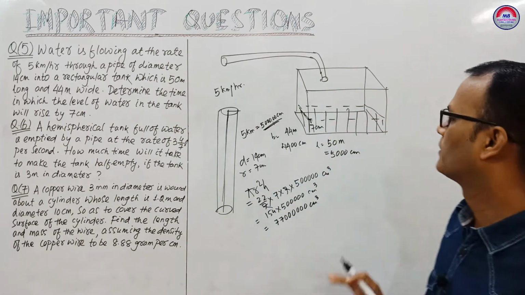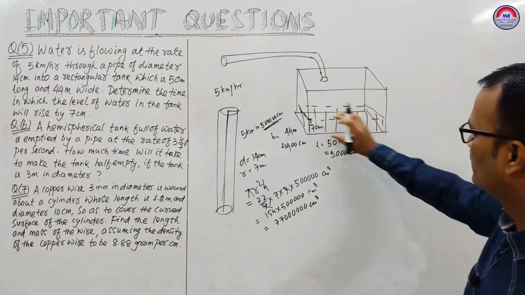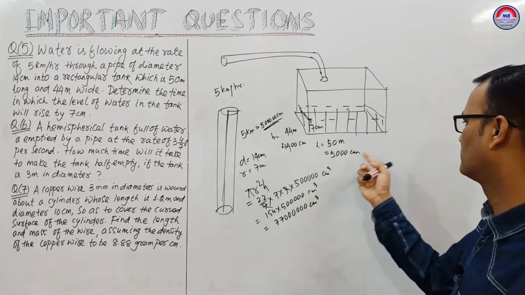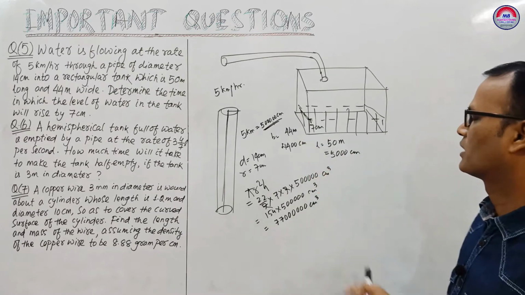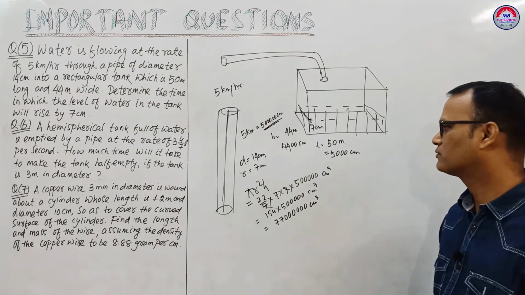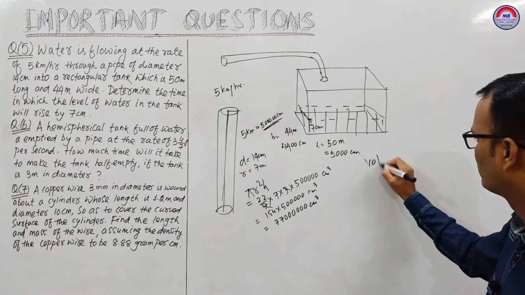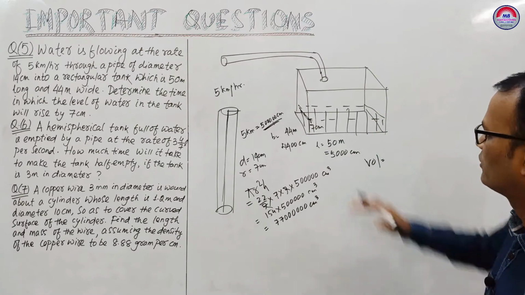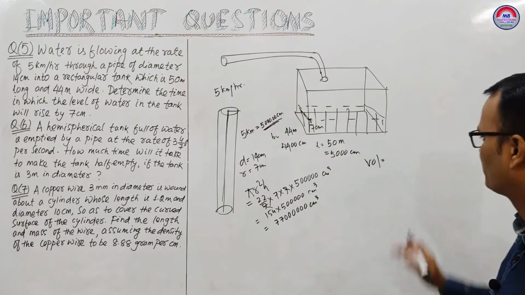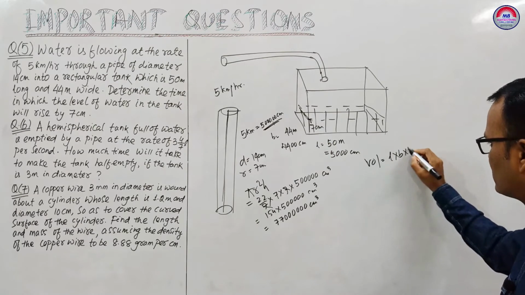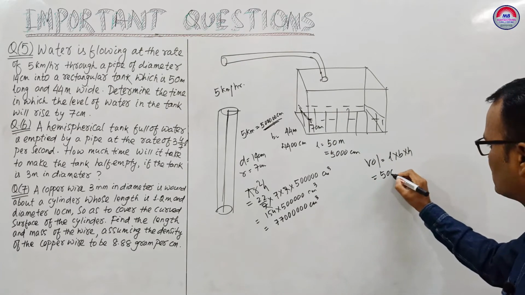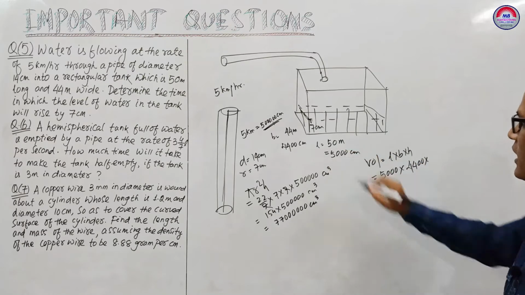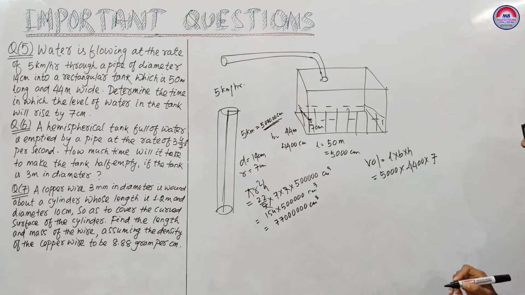Okay, but here the volume we have to fill is up to 7 centimeter height. The 50 meter means 5000 centimeter and the breadth is 4400 centimeter. So the volume here is the shape of a cuboid. Rectangular tank means cuboid. Water will fill up to 7 centimeter. Height is 7 centimeter. The volume will be length into breadth into height. So length is 5000 into breadth 4400 into height 7 centimeter cube.